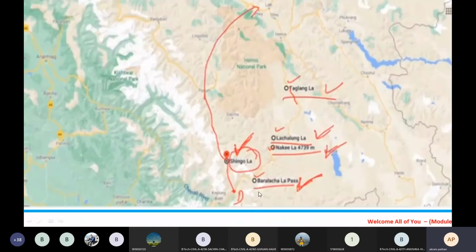Here again, I would like to show you one of the important maps. Now this map shows that we have certain passes. We have the first, second, third, and fourth. If we didn't have that particular tunnel, then we would have to go through this old route, and it would require 555 kilometers, a huge distance to travel, and we would have to construct different tunnels along the old route.